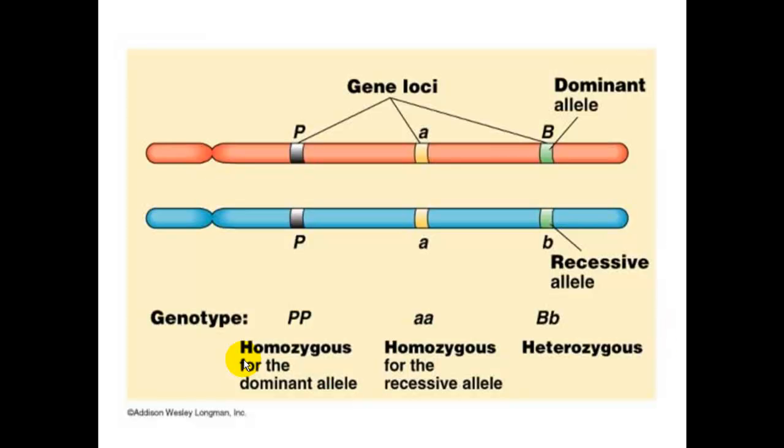We talked about locus. We did this in the last chapter. Remember on homologous chromosomes, one from mom, one from dad, for example. This is the spot where the pea gene is at, and those are called loci, or locus for individual. Little a, big B, little b. So mom and dad's genes are in the same location.